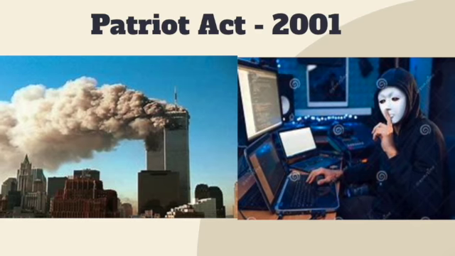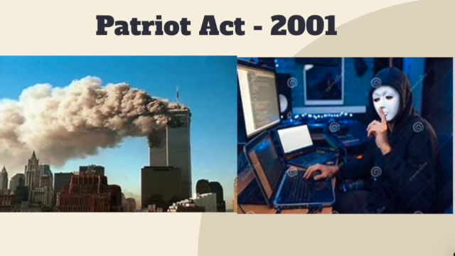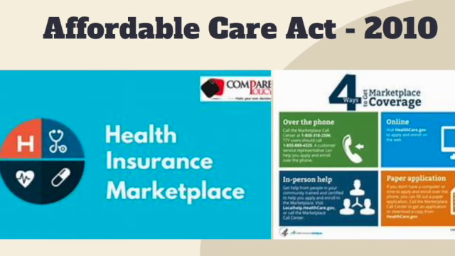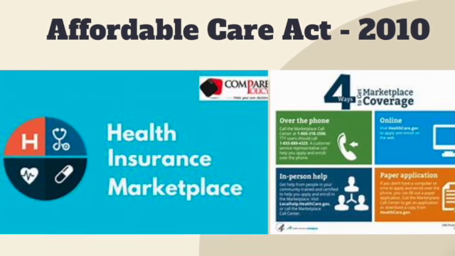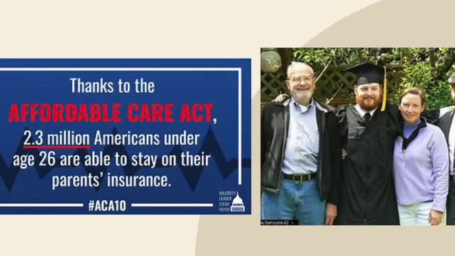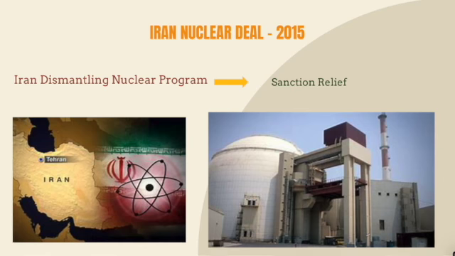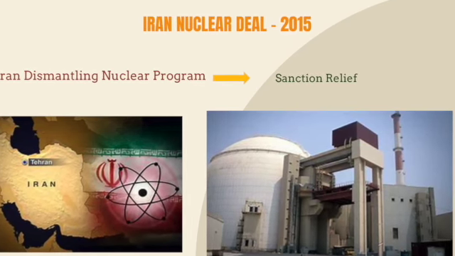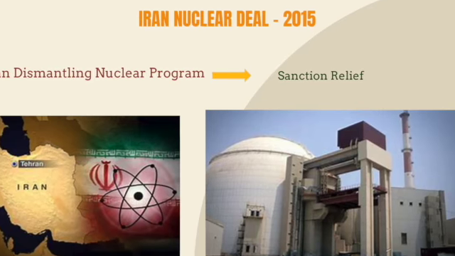This also gave way to the government overcoming the Fourth Amendment. The Affordable Care Act extended the Medicaid coverage to those just above the poverty line and was the most significant overhaul of the American healthcare system. It also allowed young adults to stay in a parent's plan until turning 26 years of age. Iran received billions of dollars worth of sanctions relief if they were to open their nuclear facilities to inspections and halt their program thanks to the Iran nuclear deal.